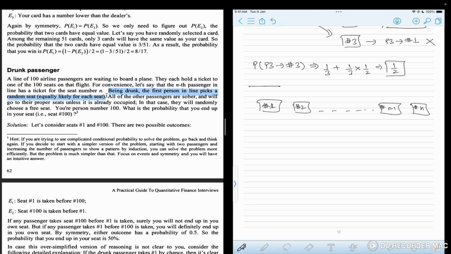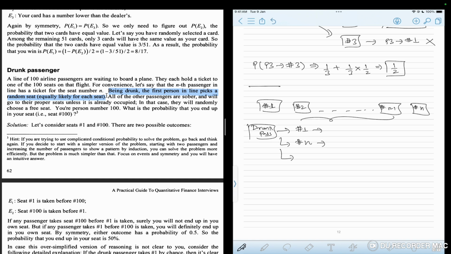The drunk passenger will either sit on seat number 1, in which case everyone else is going to sit on their own seat and I'm going to get my own seat, or he comes and sits on my seat, and in that case, no matter where everyone else is sitting, I am not going to get my own seat. The other scenario is when the drunk passenger chooses a seat between 2 and n minus 1.